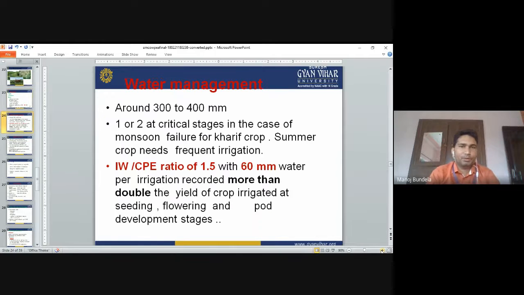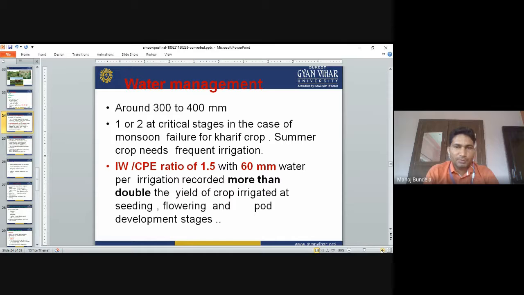Water management. Around 300 to 400 mm of water is required. One or two irrigations at critical stages are needed in case of monsoon failure or for a kharif crop. In a kharif crop, if the monsoon does not come or the rain is very less, then we apply water. In a summer crop, it frequently needs water. Summer means the temperature is higher, so it requires water frequently.